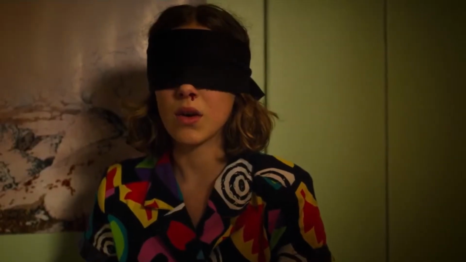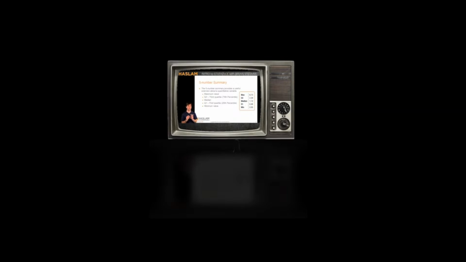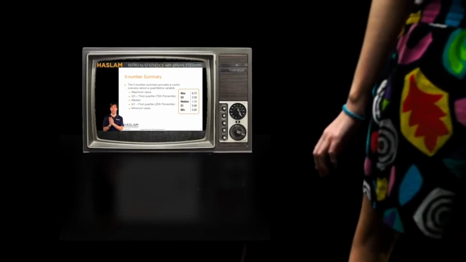And let's do this. I found him. What's he doing? I don't know. The 5-number summary is the following values. From least to greatest: min, Q1, median, Q3, and the max.